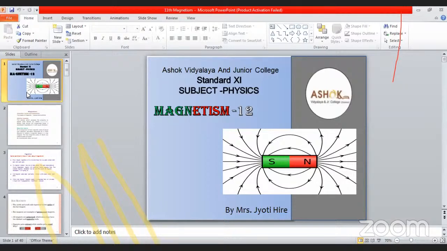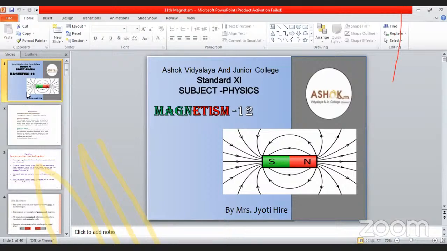There are some examples on this. For example, the first example: find the magnetic induction at a point at a distance 10 centimeter on the axis of a short bar magnet of moment 0.2 ampere meter square. That is the dipole moment, 0.2 ampere meter square. Such examples may be in your question paper. The distance from the center, R, is given. Each and everything is given in the problem. The distance is 10 centimeter, you have to convert into meter, 0.1 meter. Magnetic moment is given 0.2 ampere meter square.